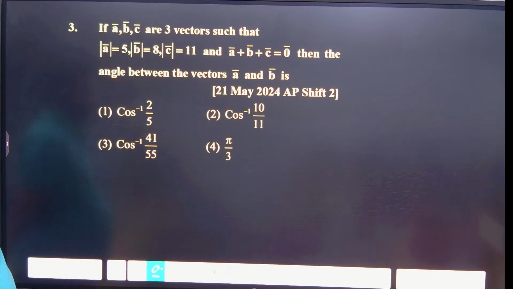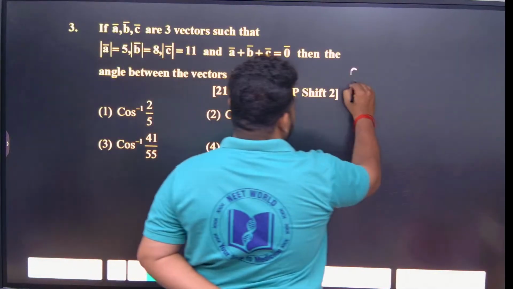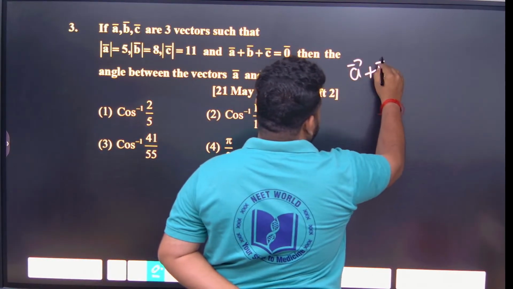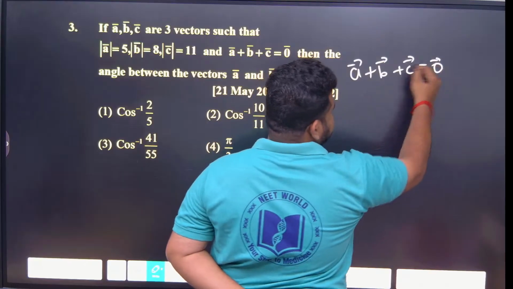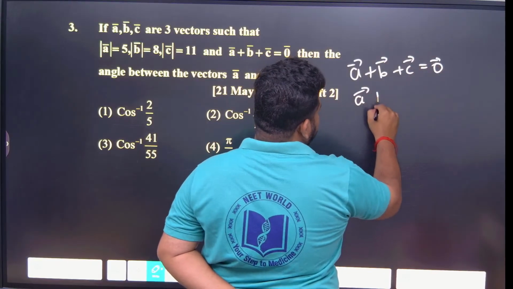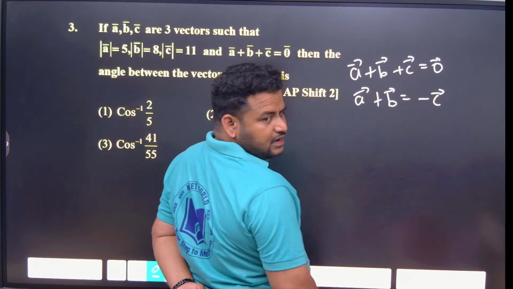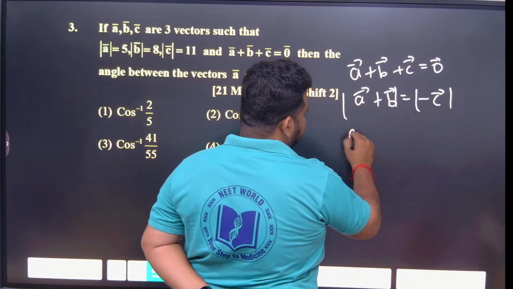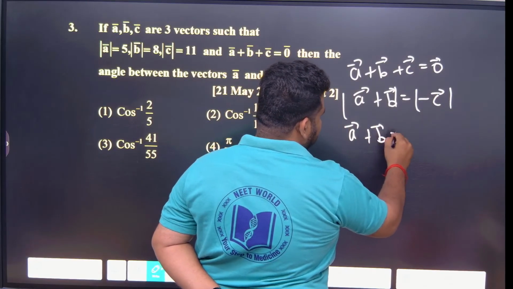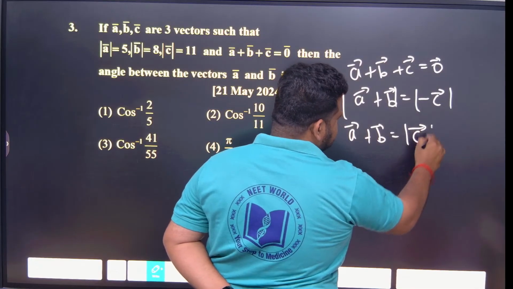See, A and B means we have to consider only A and B. What about C? They have given some relation: A plus B plus C is equal to 0. What can I do? C I can send to that side. A plus B is equal to minus C. I will apply magnitude on both sides. So this will become magnitude of A plus B, and the minus will become plus. Correct?